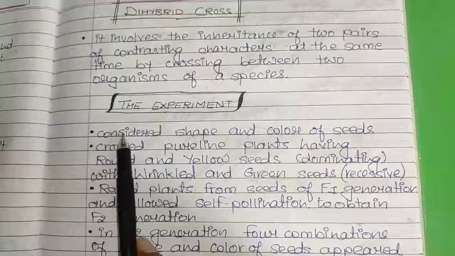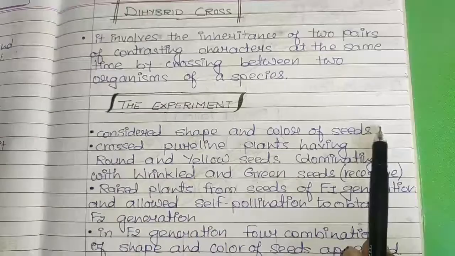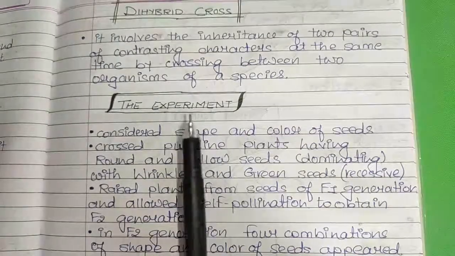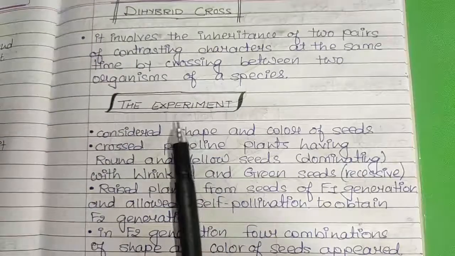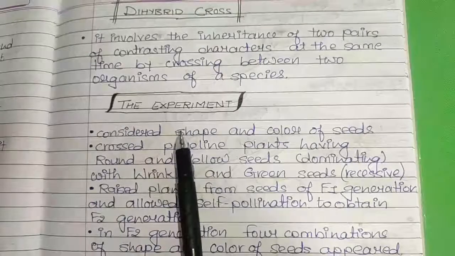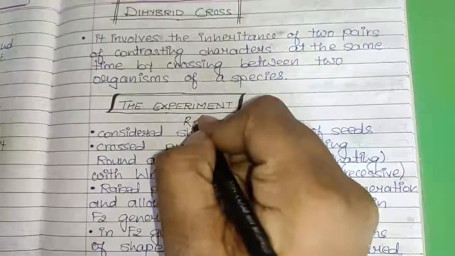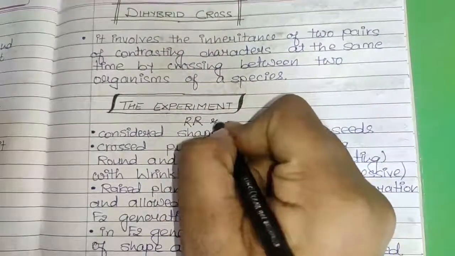Clear? So he considered the shape and color of the seed. Now, the shape of the seed. If you remember the 7 contrasting characters, we noted that there were two types of shapes of the seeds: round and wrinkled.